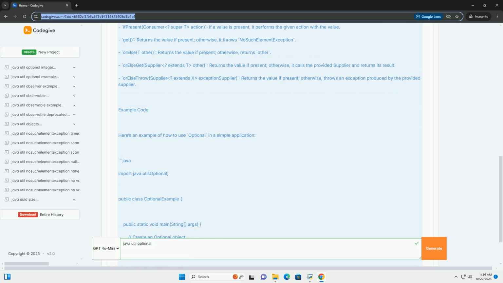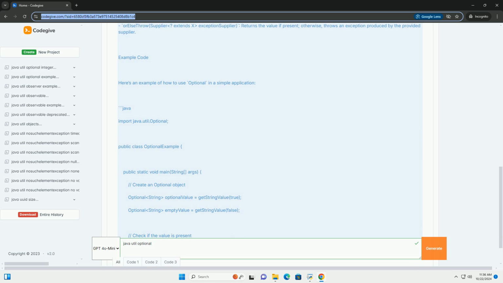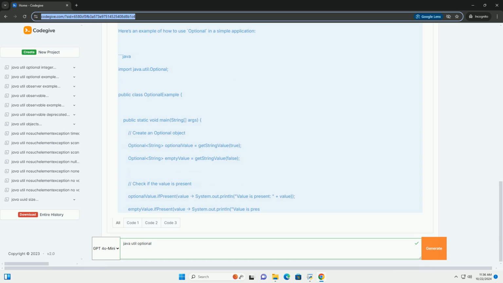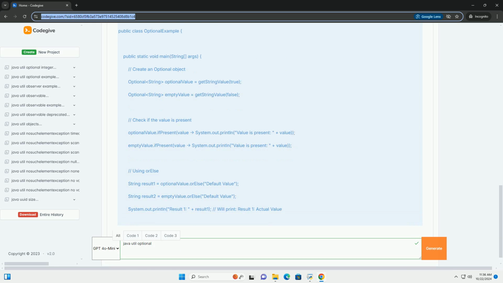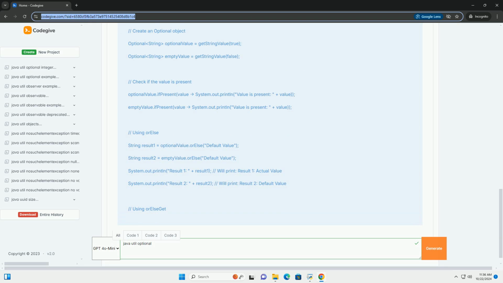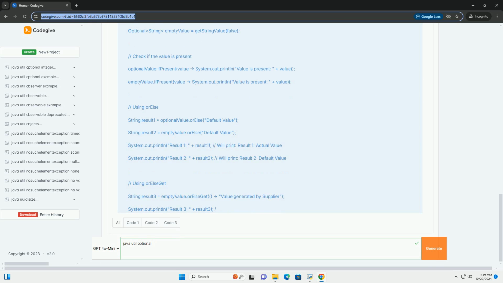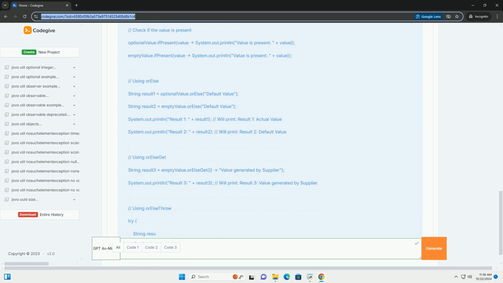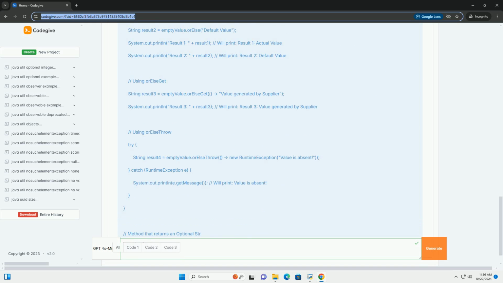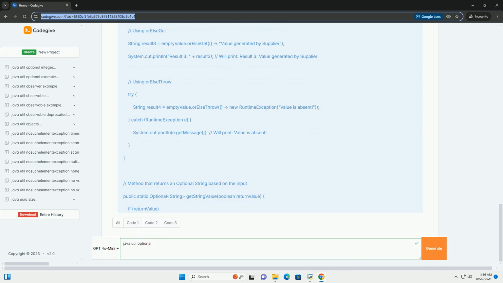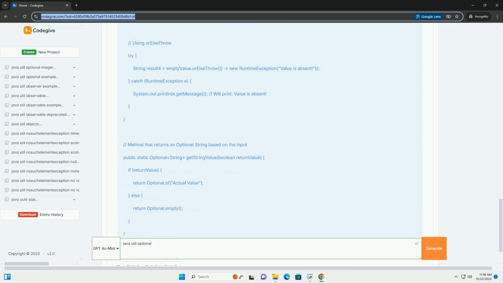Why use Optional? 1. Avoid null checks. Optional helps to eliminate the need for explicit null checks in your code. 2. Readability. It makes it clear when a method may not return a value. 3. Functional style. It encourages a more functional programming style, which can lead to cleaner code.